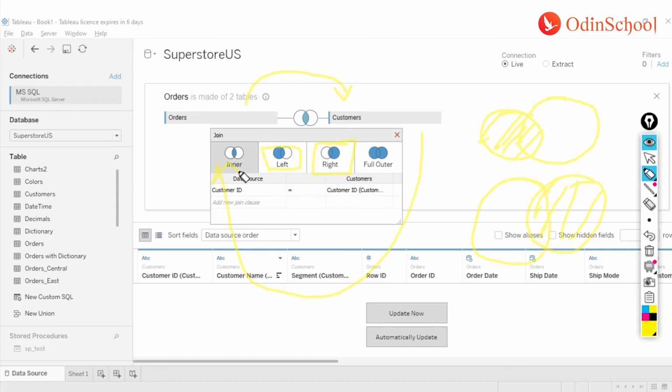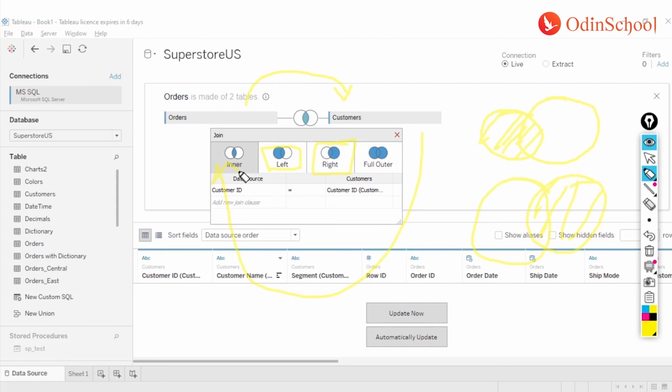But if you have more than two tables, or some complex schema or a complex diagram which you are trying to establish, in those situations you cannot swap the tables so easily. So in those situations we can leverage the benefit of left or right join.